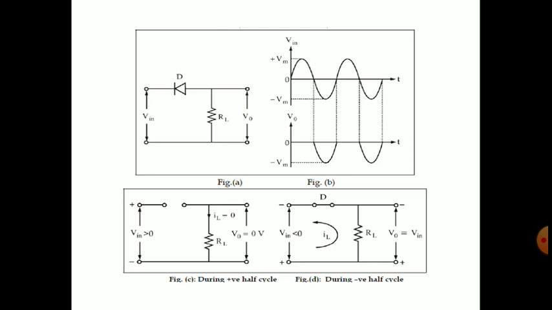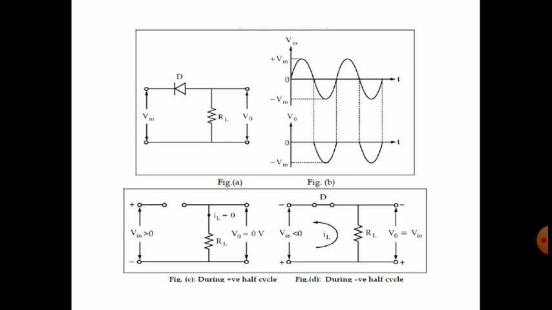So that's why we have written V output is equal to V input, the negative and positive direction same as the input. So draw the same negative half cycle of the input in the output waveform. Only the first cycle: during the first cycle we have seen the positive half cycle. During the entire positive half cycle, the diode is reverse bias, so it will act as an open circuit. The output voltage is 0 because no current will flow in the load resistor.